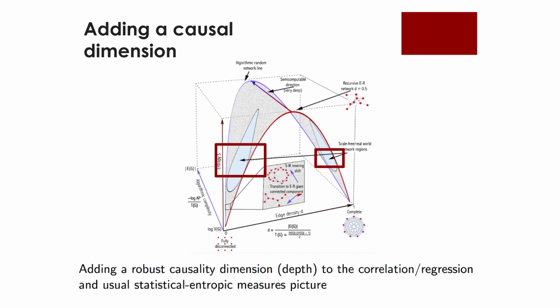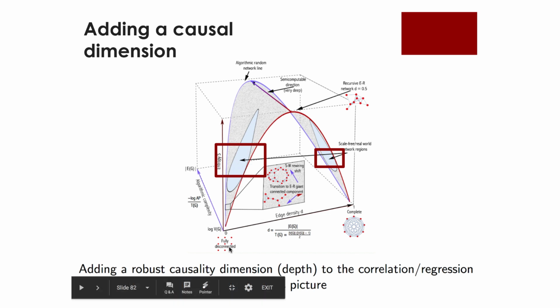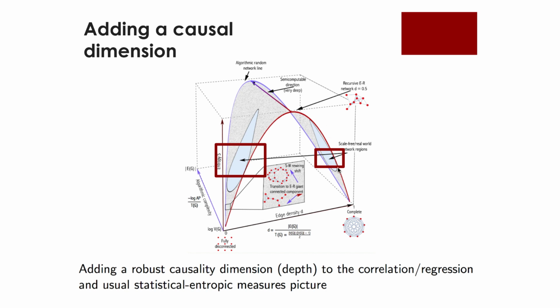In this diagram, we can also find another type of network, such as scale-free, that may cover a large area, but we know an element of randomness exists coming from the preferential attachment algorithm, and that such a process can be emulated or can be algorithmic random. So actually, scale-free networks can span a wide area on this surface. The same for small world networks, whose rewiring probability would determine their place in this diagram, but usually would be of low algorithmic randomness.